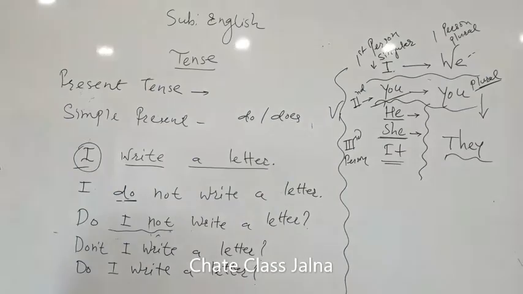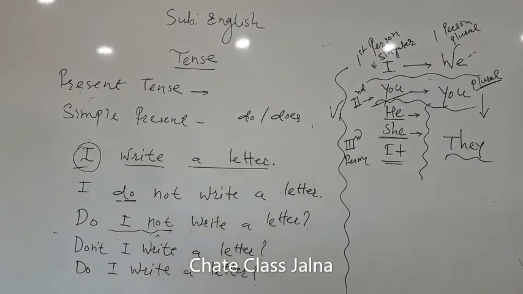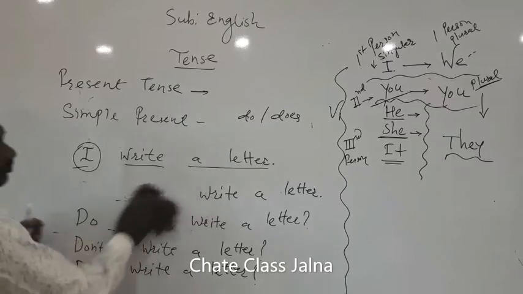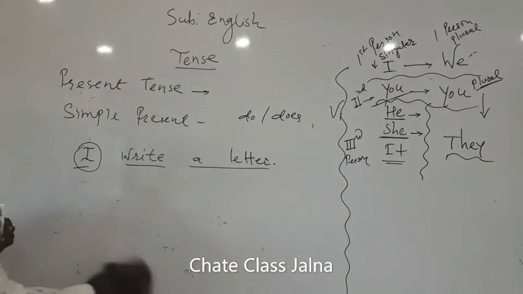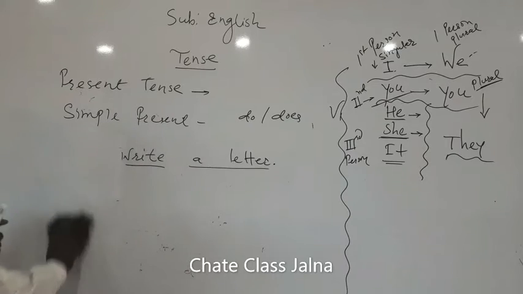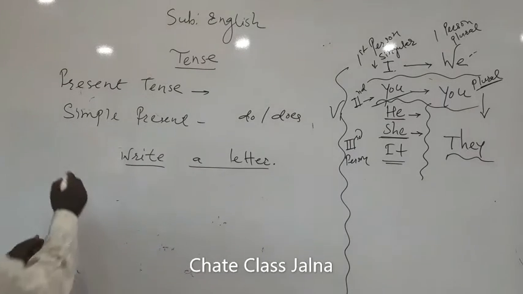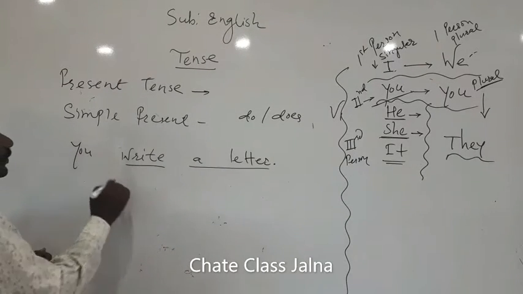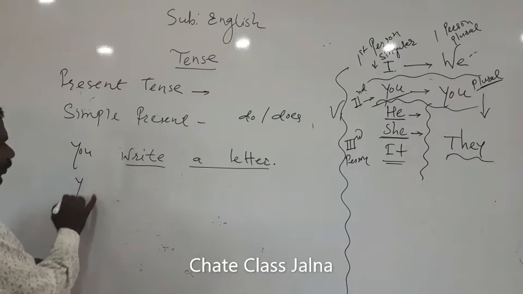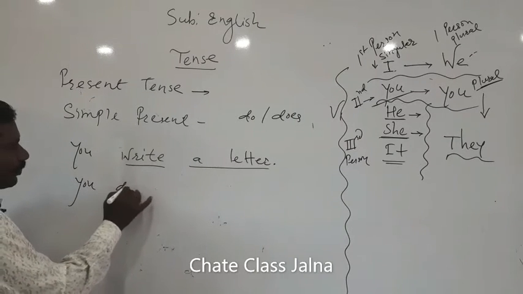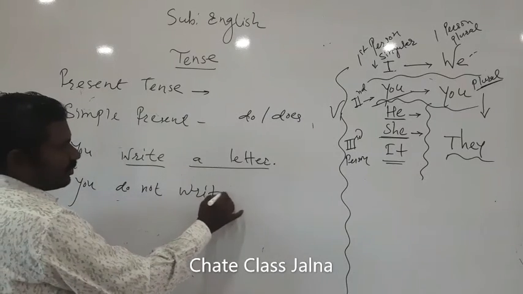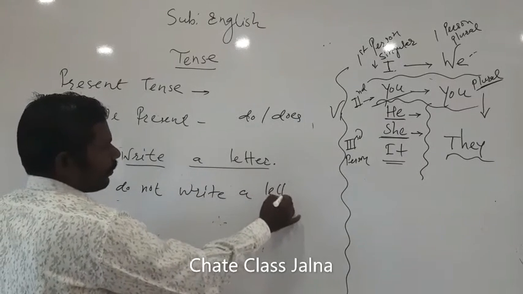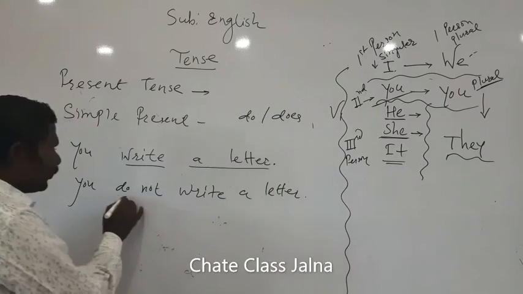Then in negative sense, we will see here: you do not write a letter. Simply put you here, second person: you write a letter, in which you do not write a letter. So here it comes, do here.